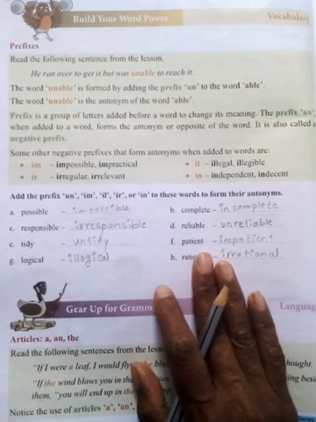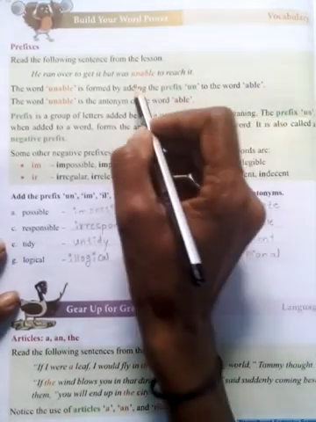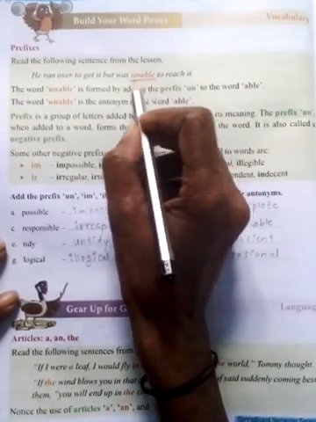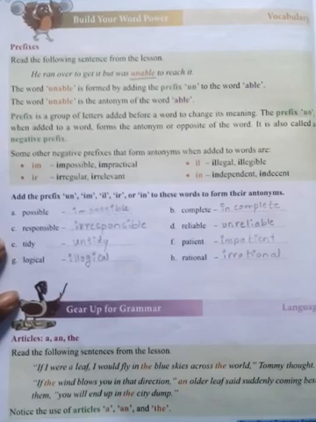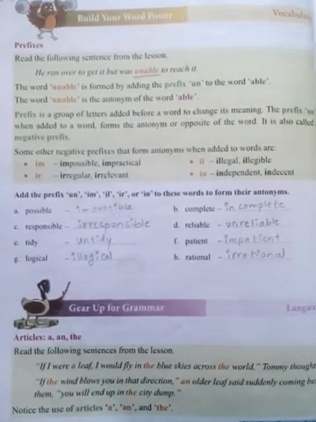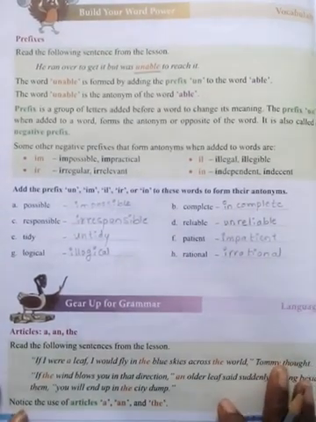Read the following sentence from the lesson. He ran over to get it but was unable to reach it. Listen carefully children here. Unable. Able. The opposite of able is unable. Okay?